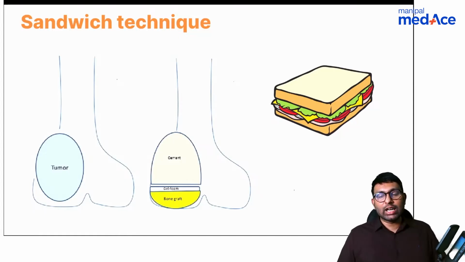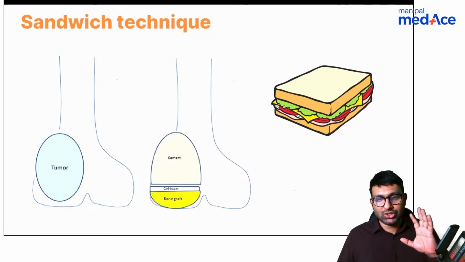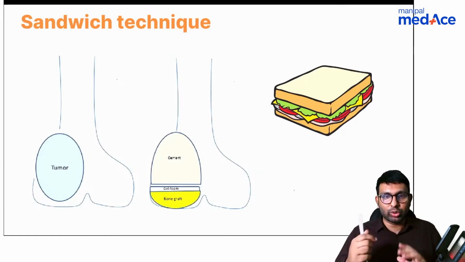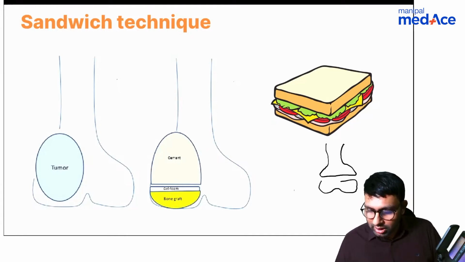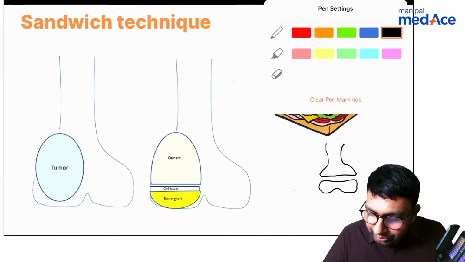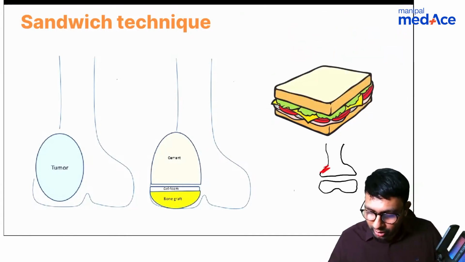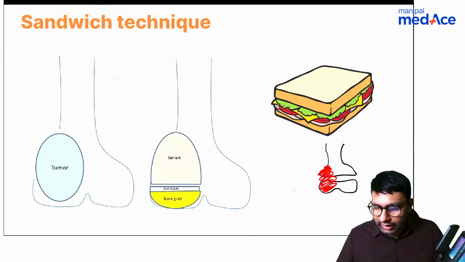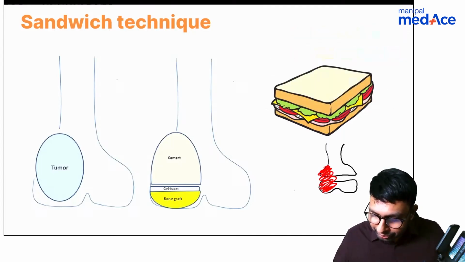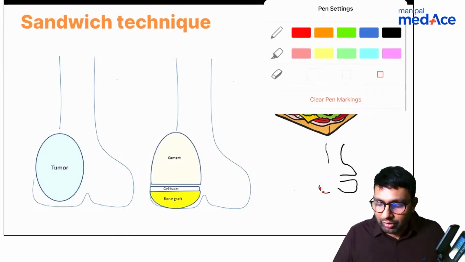The last thing is the sandwich technique. So what happens, because giant cell tumor is an epiphyseal tumor. So in children, if you are doing this extended curettage, you'll have this epiphysis, and you'll do extended curettage. You'll remove all of this whole bone you'll remove here. Now you don't have this much graft to put in the area. This much whole area that you've removed, now, you don't have enough graft to put there.